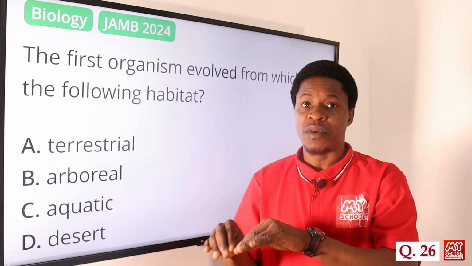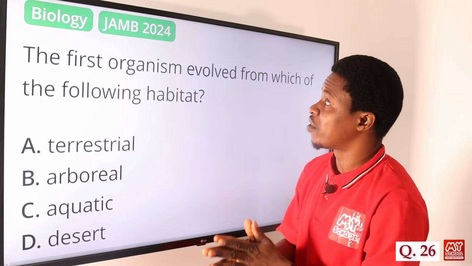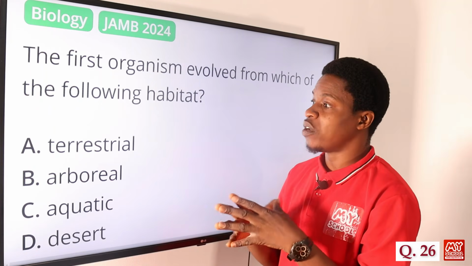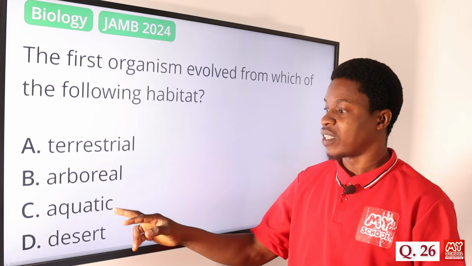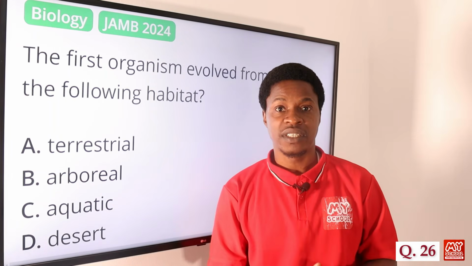So which means they emerged from the what? From the water, which is aquatic. The question says the first organism evolved from which of the following habitats? Terrestrial, arboreal, aquatic, desert. So the correct answer is aquatic. Option C is the correct answer.